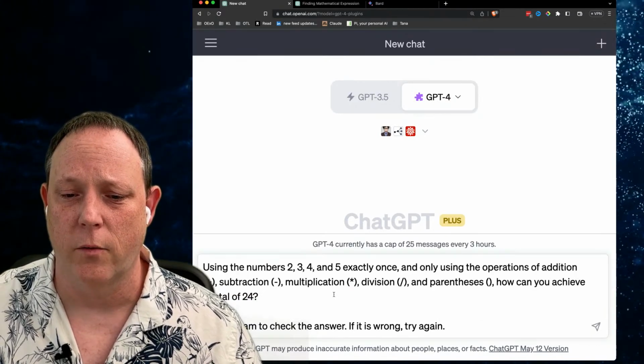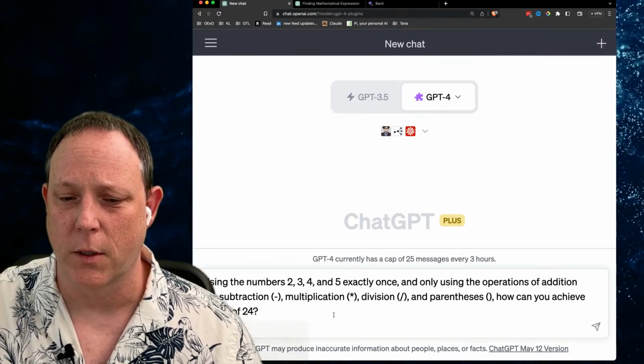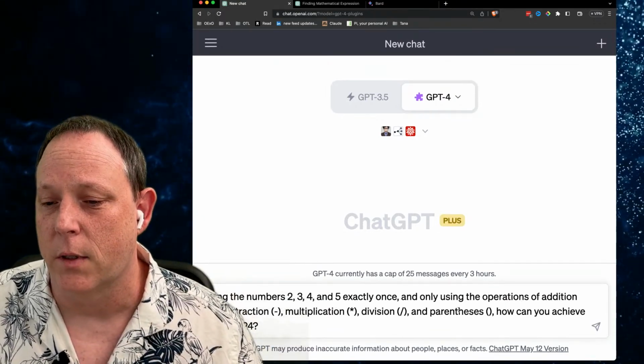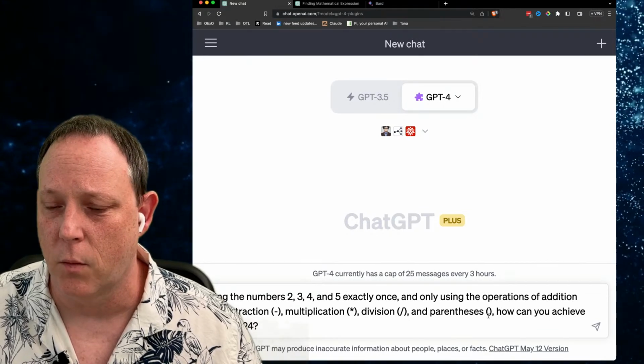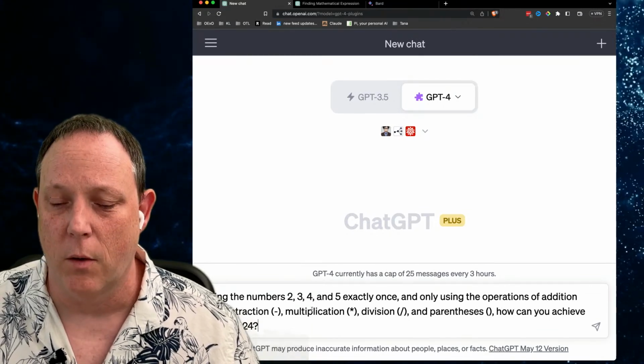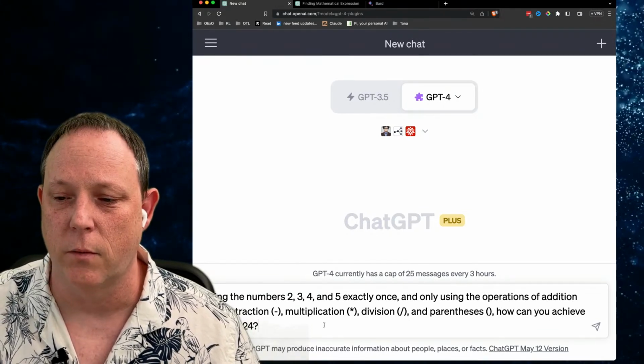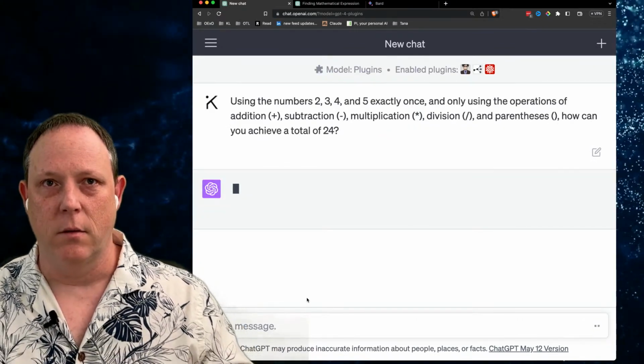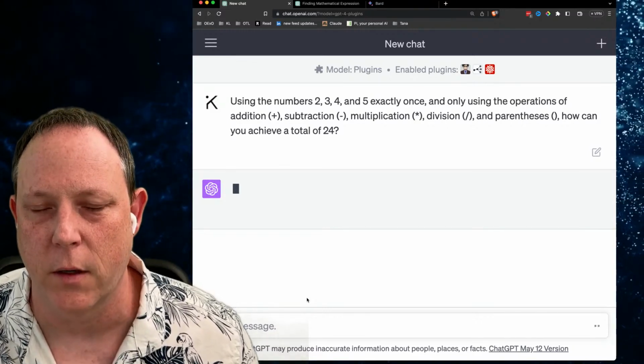And let's ask Wolfram Alpha. First, I'm going to just ask it like this. Can you use these 4 numbers exactly once and only once and with parentheses and these arithmetic operations to achieve a total of 24? Okay, this is a 7th grade math problem.